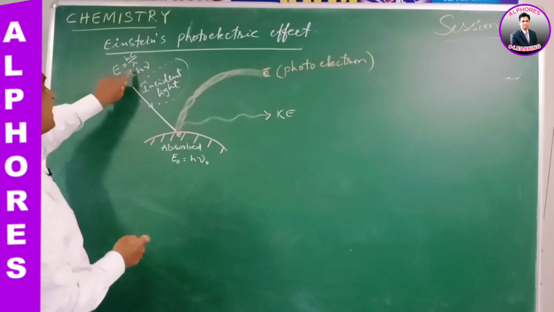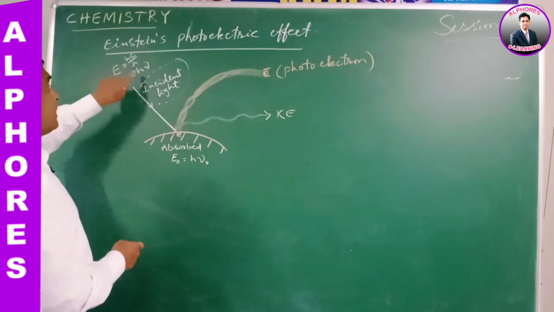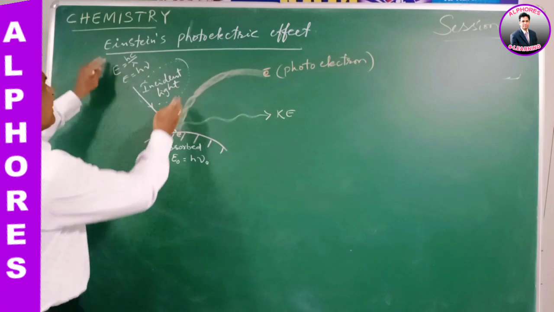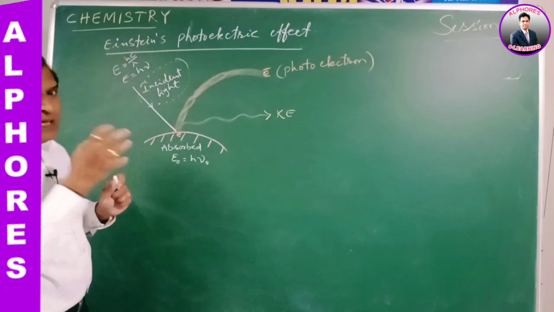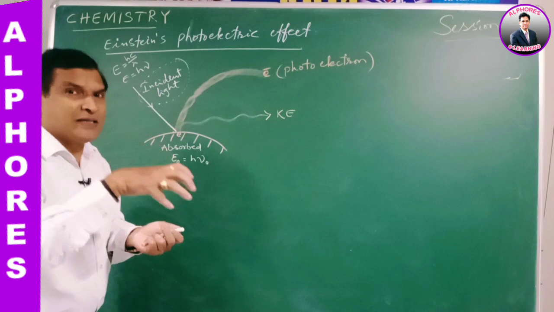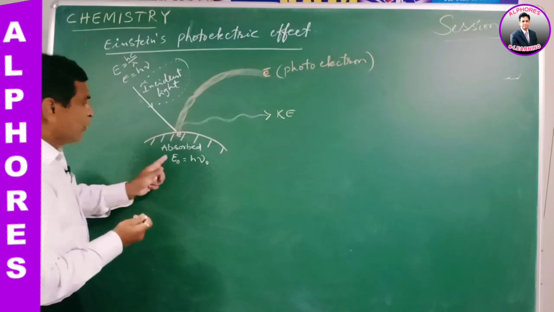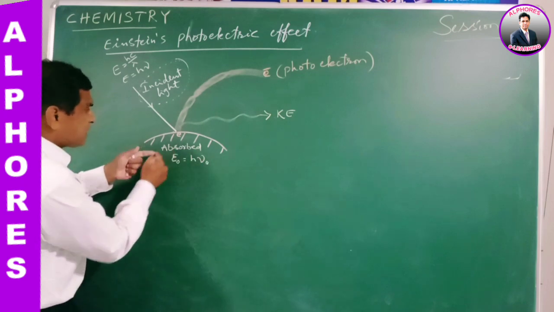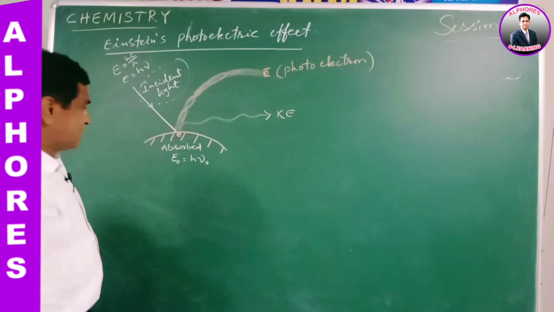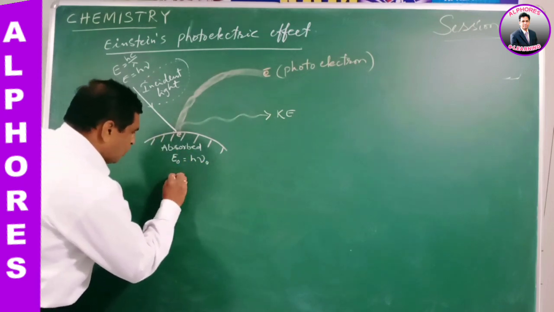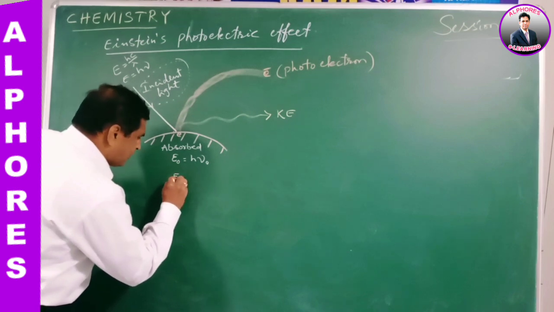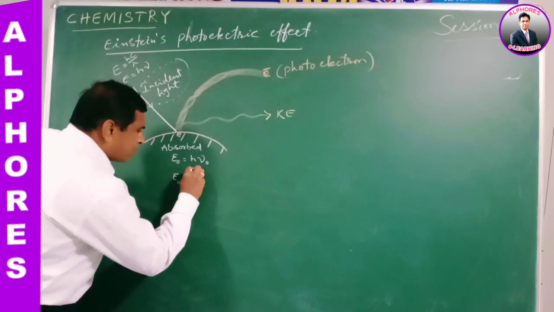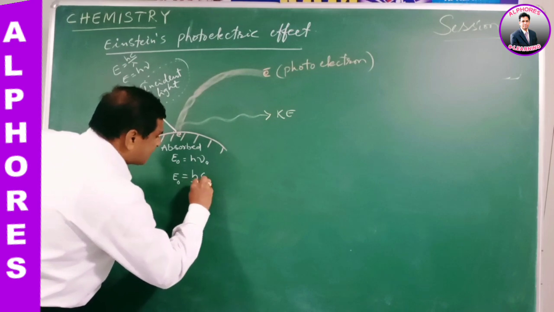It speaks about the complete incident light, the light falling on the metal surface. Now E naught is equal to h nu naught. It speaks about the absorbed photon light, so E naught is equal to hc by lambda naught.